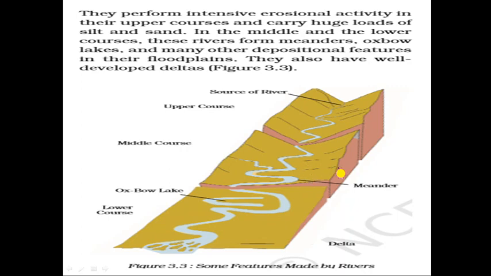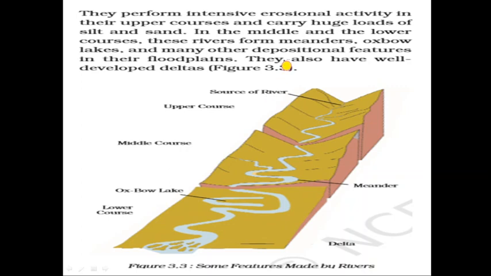floodplains. So here you can see when the rivers flow in zigzag form, meanders are formed. In the lower course, the river forms deltas and oxbow lakes, as you can see here, when the meanders cut off from the main stream and form oxbow lakes. The deltas are formed at the mouth of rivers when the river is diverted into various channels because the steepness of the slope is less, and various sediments carried by the rivers are deposited here at the mouth and form a delta. So this was about the course of rivers.